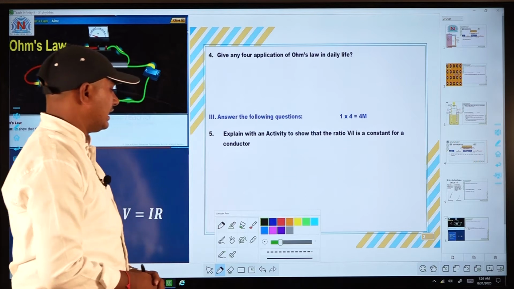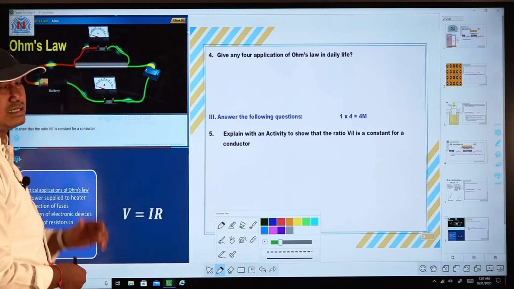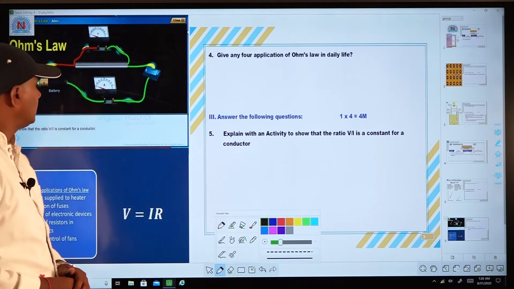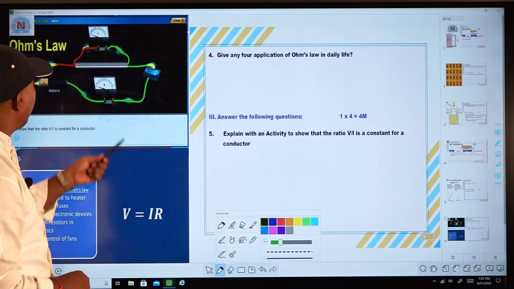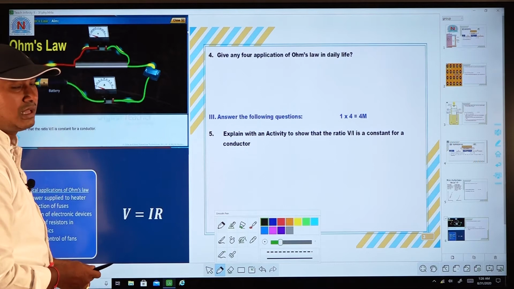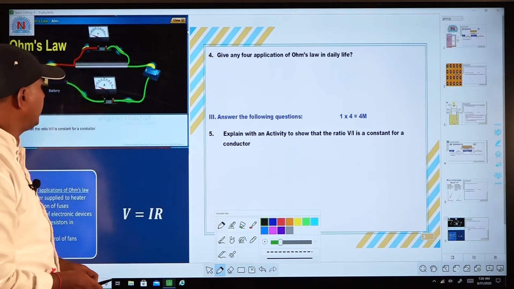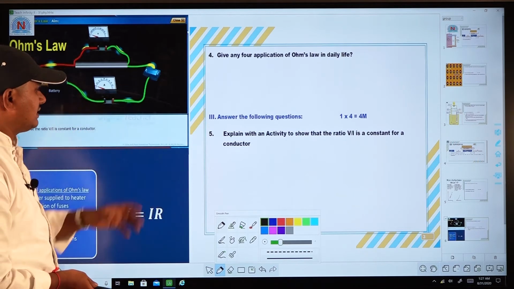Here what materials are required? Take 5 dry cells, each dry cell's potential difference is 1.5 volts, and take an ammeter and a voltmeter, connecting wires, a thin iron spoke of length 10 centimeter, and a plug key. Now, these are the materials required.